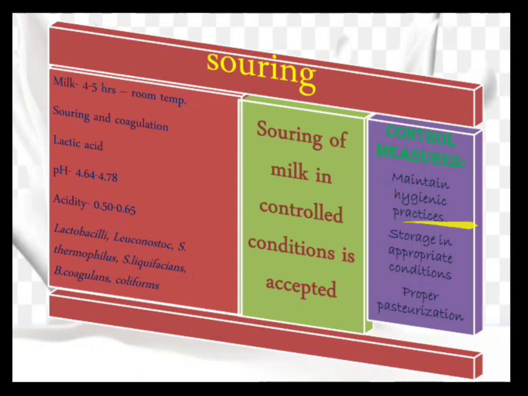Again, by maintaining hygienic conditions and hygienic practices, so that only the required organism is growing and in that specific number. The milk has to be stored in appropriate conditions even when you are allowing the organisms to grow. Also, once the souring process is over, you must not allow the organisms to overgrow. And also proper pasteurization.